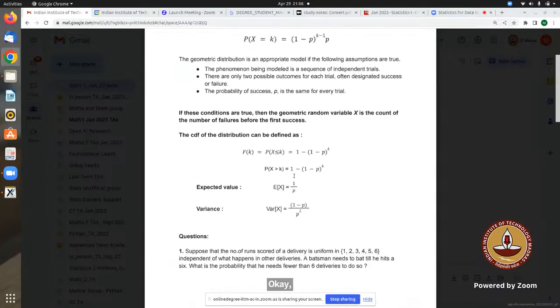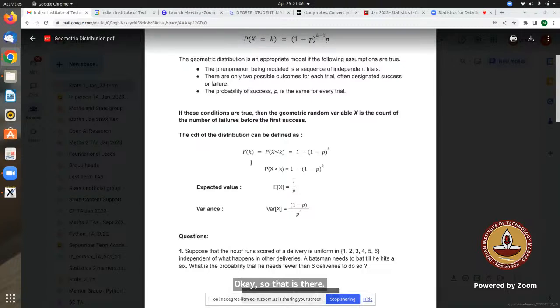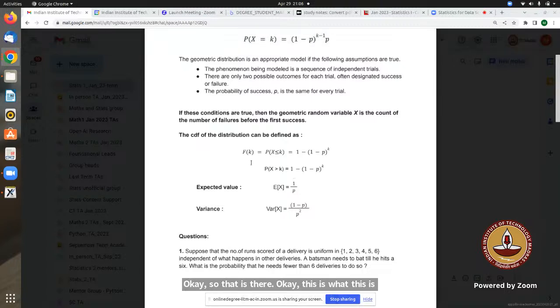This is the CDF, F of k, which is the probability that x is less than or equal to k, and this is given as 1 minus 1 minus p to the power k. You can easily find it out.